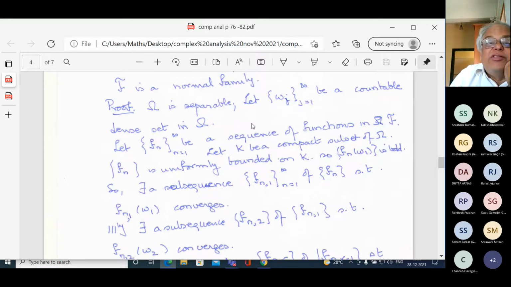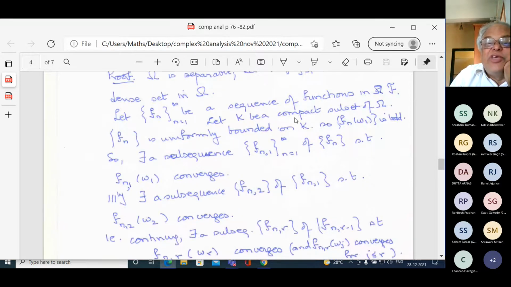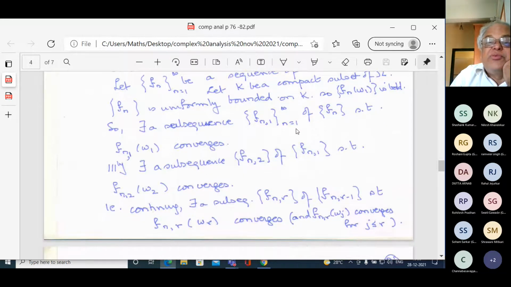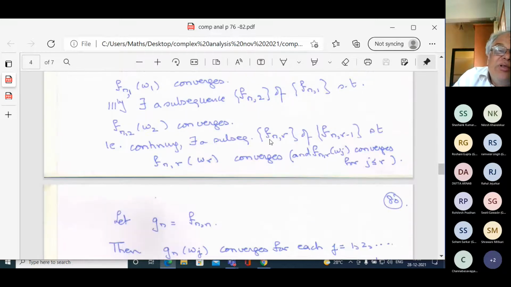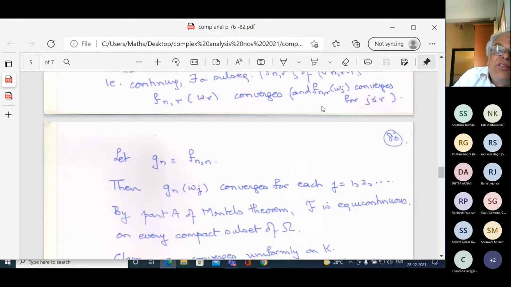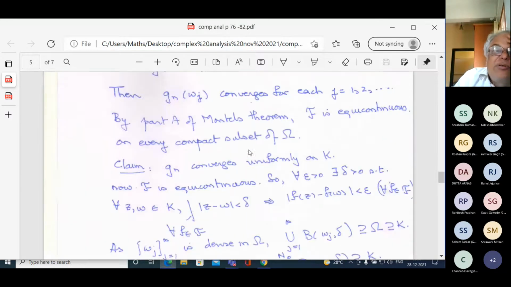So what do you take? A dense family. Omega is separable, and therefore you take a dense set, fix a compact subset, then you take a subsequence which converges at one point, a subsequence which converges at the second point, a subsequence that converges at the rth point, a subsequence of the subsequence of the subsequence, etc., and then you take the diagonal part.